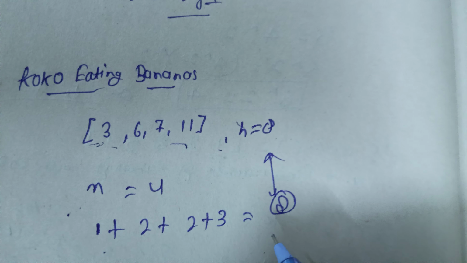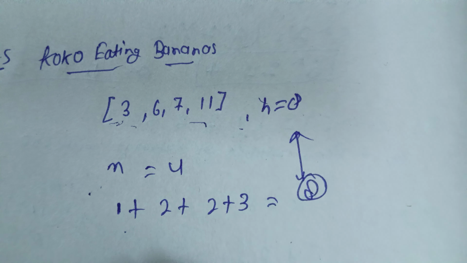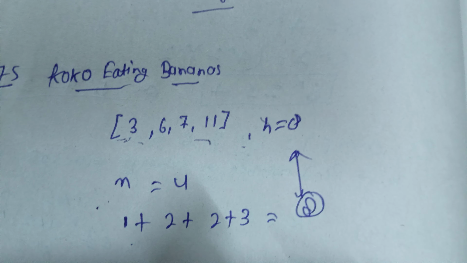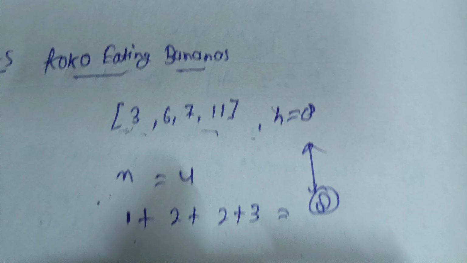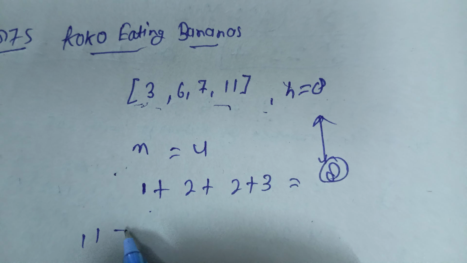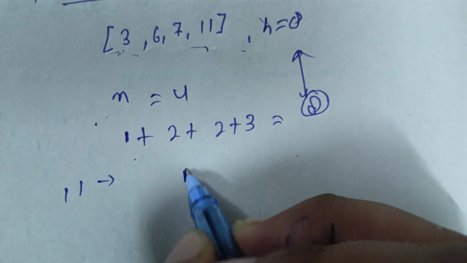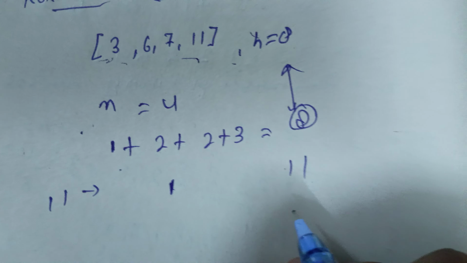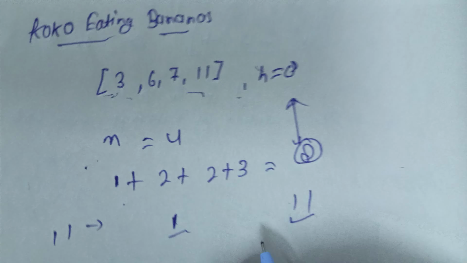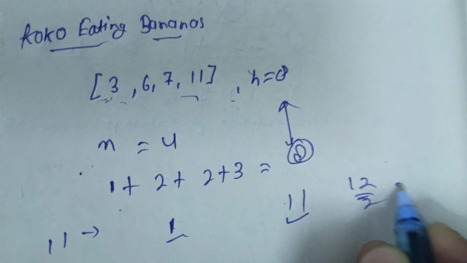Okay, so how can we solve it? We can solve this question easily by taking the maximum of this array, because this is the maximum bananas per hour. 11 is the maximum bananas per hour that he can eat. So our search space is between 1 and 11, and we have to apply binary search between 1 and 11 and check. 11 plus 1 is equal to 12, divided by 2, that is equal to 6.